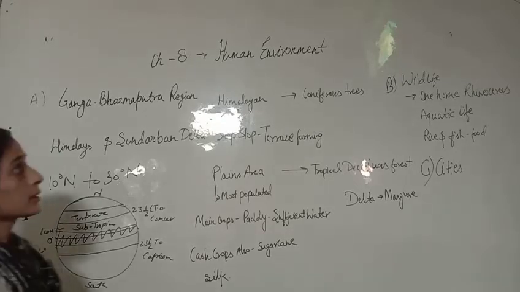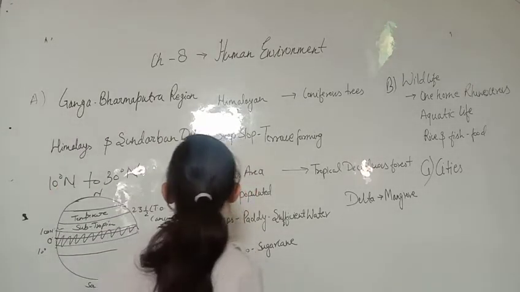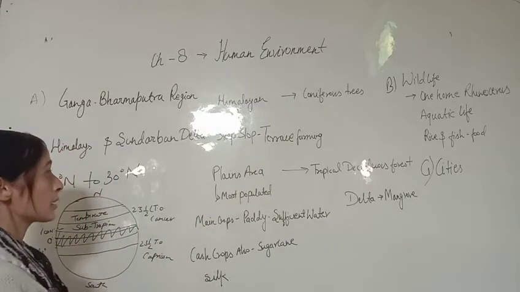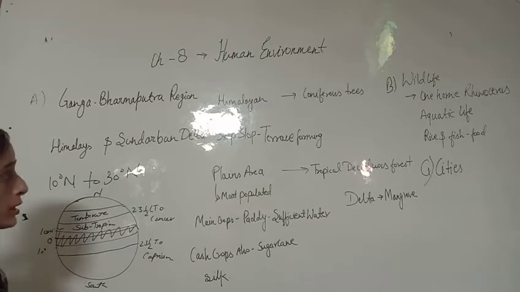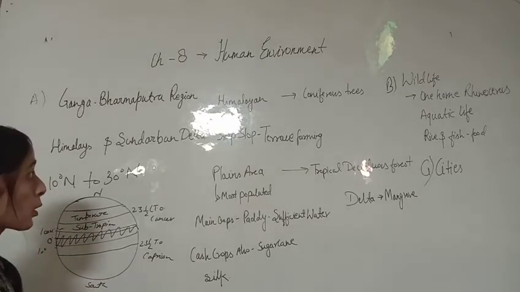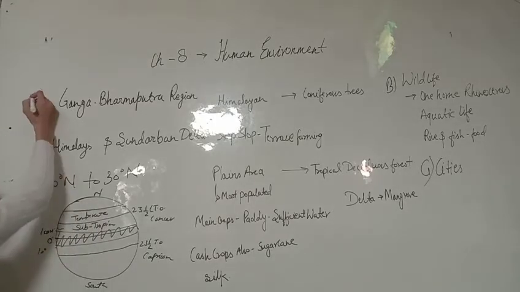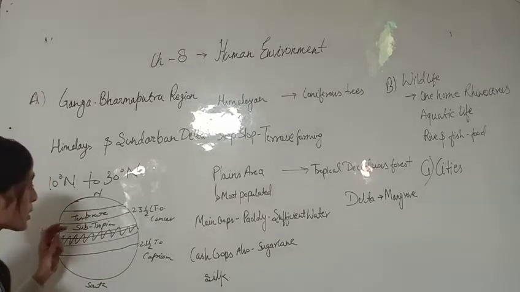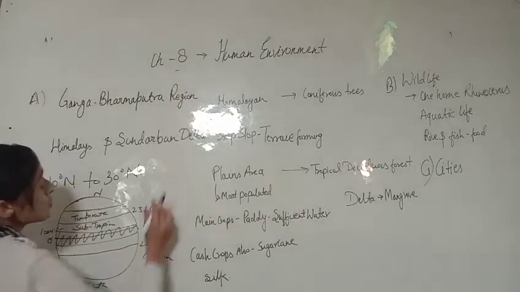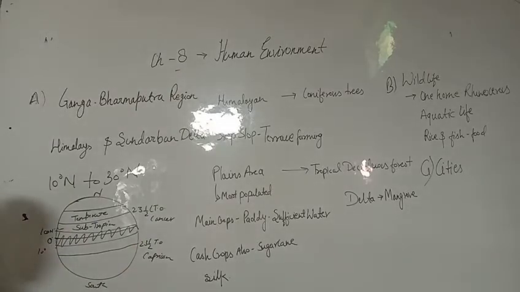Good morning, students. In a previous video, we discussed all the lifestyle, climatic and geographical conditions of the tropical regions. One of the main river basins in the tropical region is the Amazon River Basin. Next, in Chapter 8, the next type is the subtropical region.